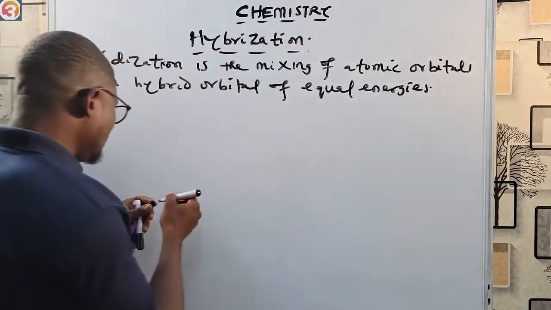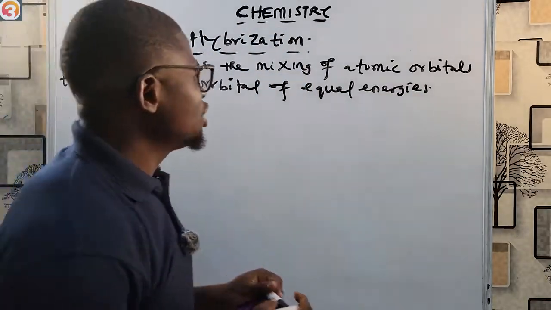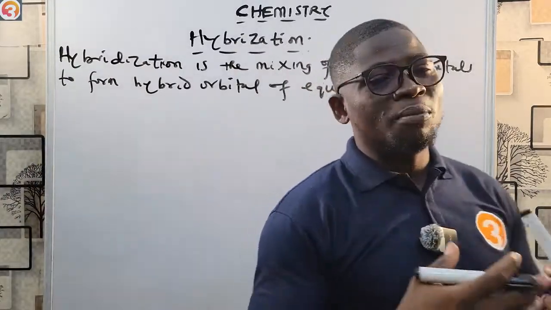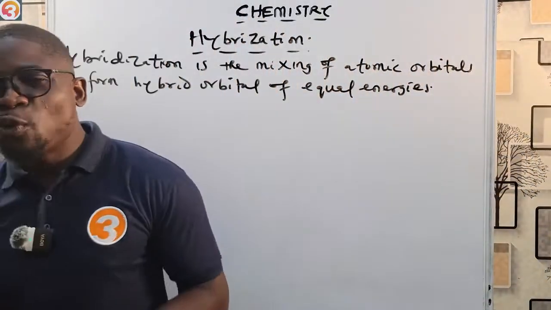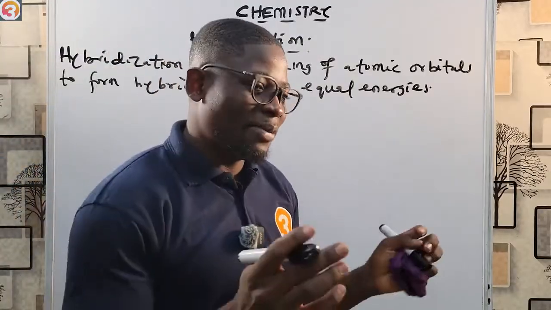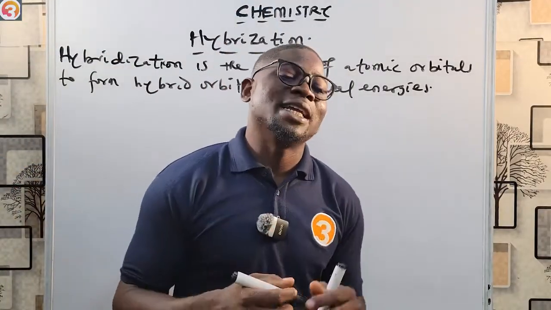All right, so simple as ABC. So we say hybridization is a mixture of atomic orbitals to form what? Hybrid orbitals of equal what? Energy. Okay, let me explain this in simple terms so that you'll be able to understand.